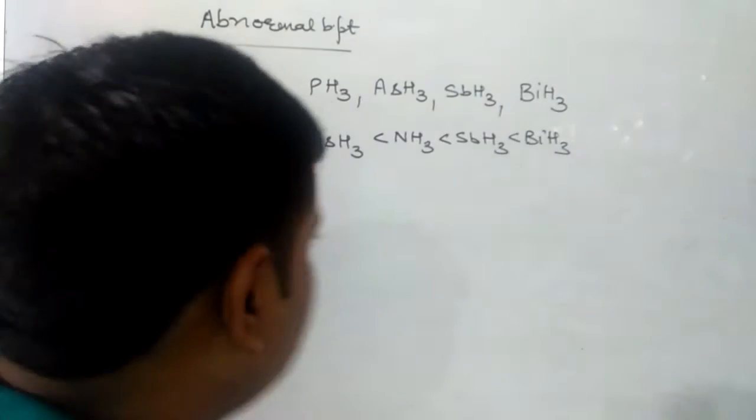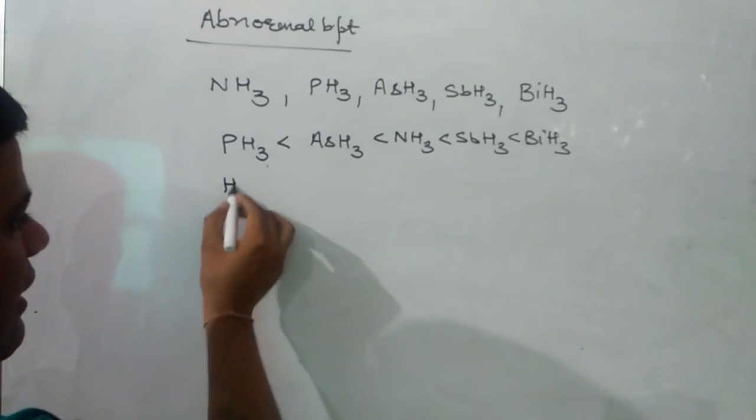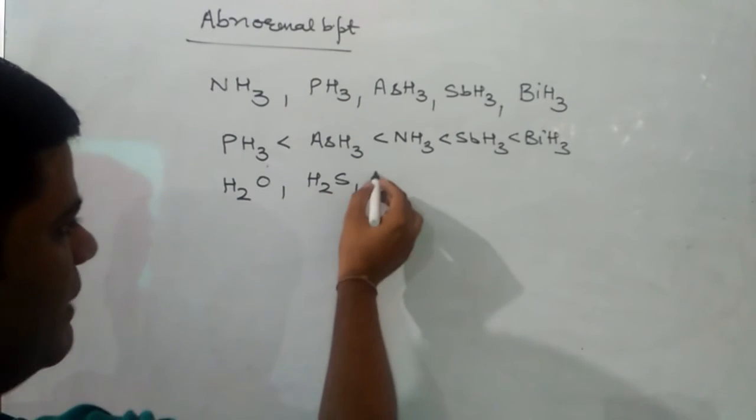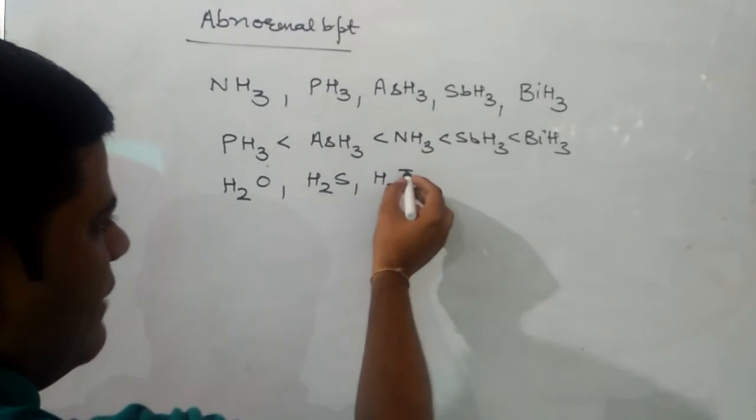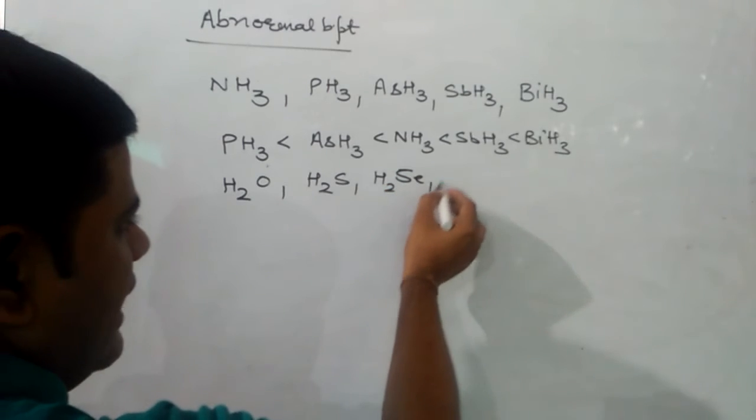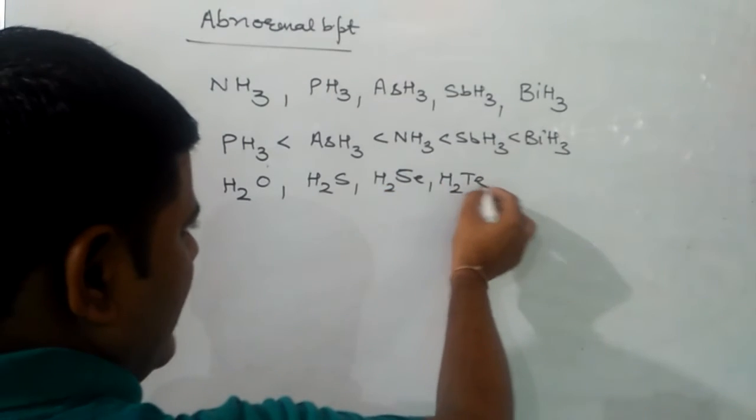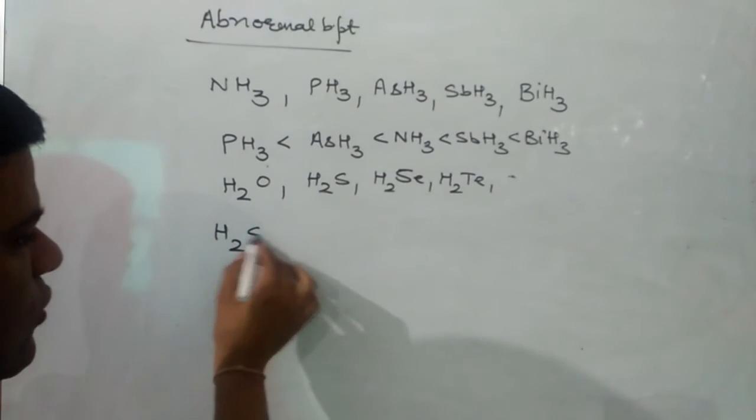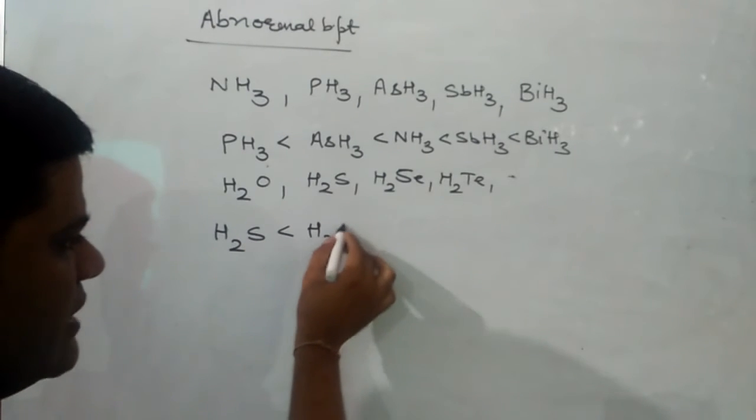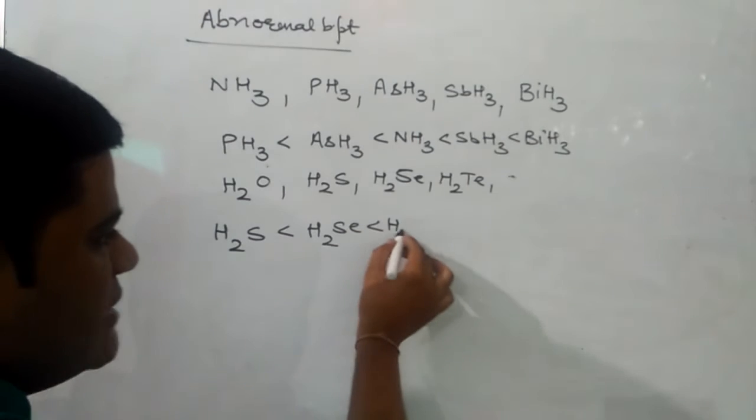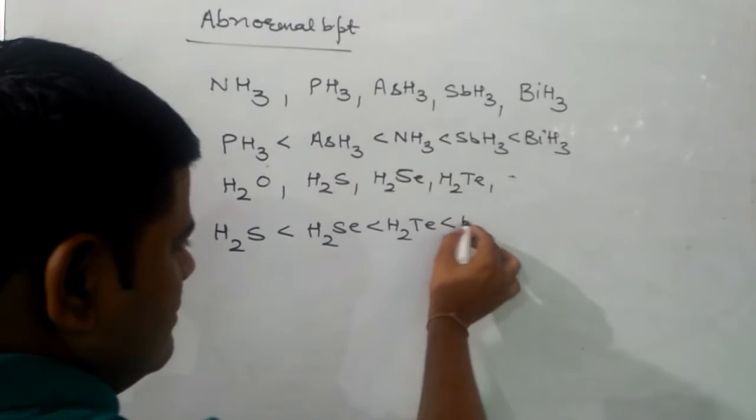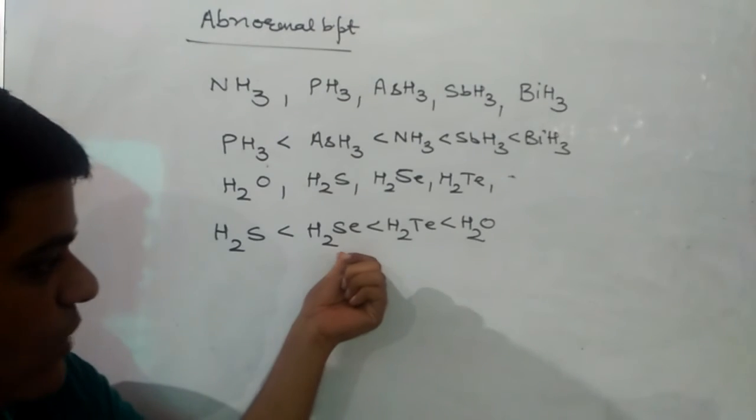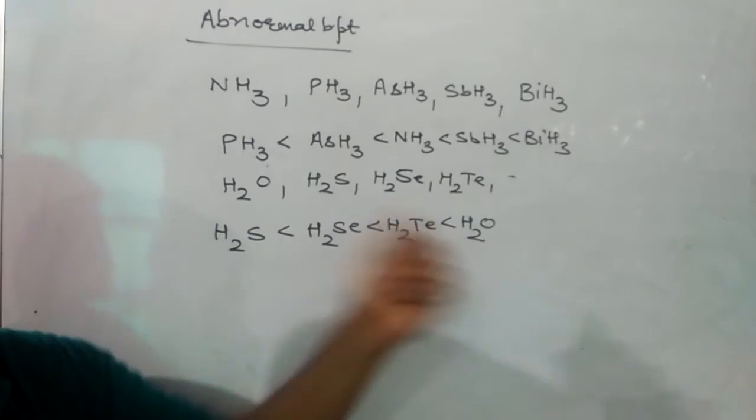Similarly, next question might be there. Boiling point of hydride of group 16 also increases down the group, but water has highest boiling point. Why? The reason is same. Generally it increases down the group due to increase of van der Waals forces, but H2O has highest boiling point due to hydrogen bonding. So overall boiling point order will be H2S, then H2Se, then H2Te, then H2O.